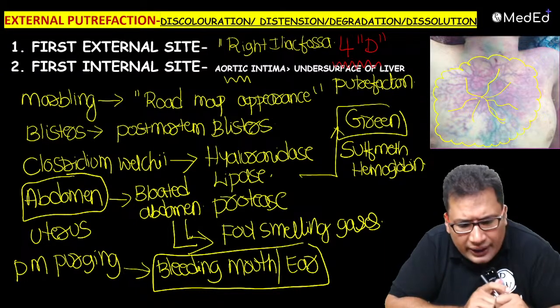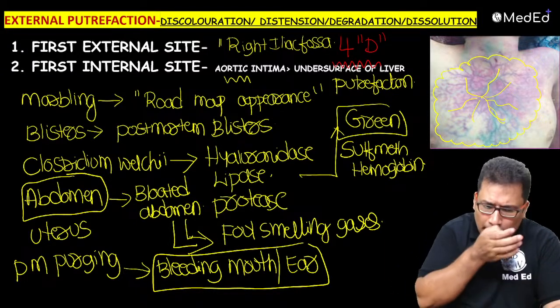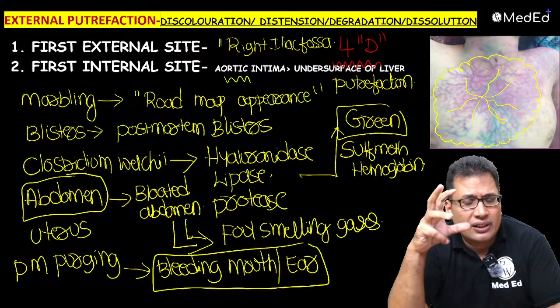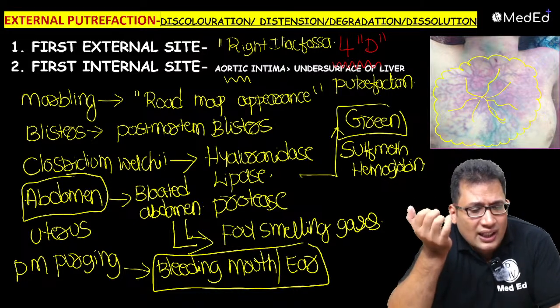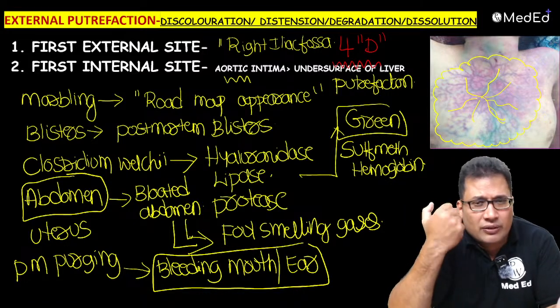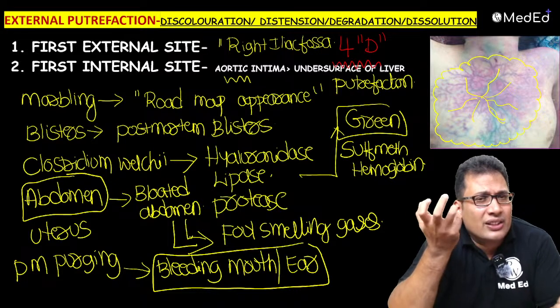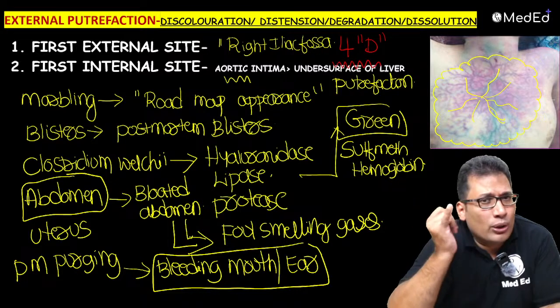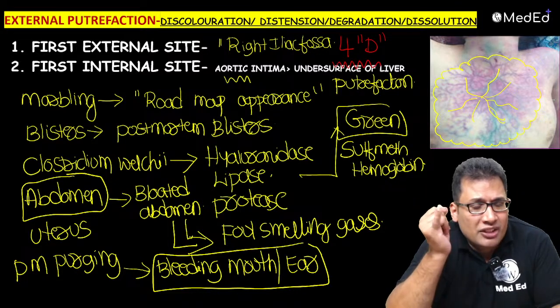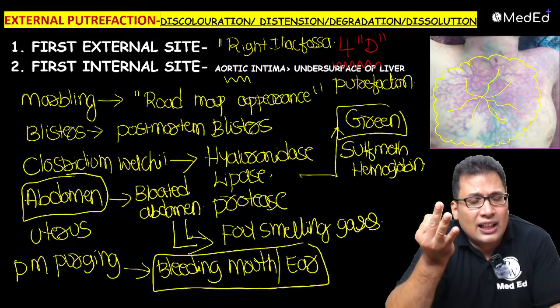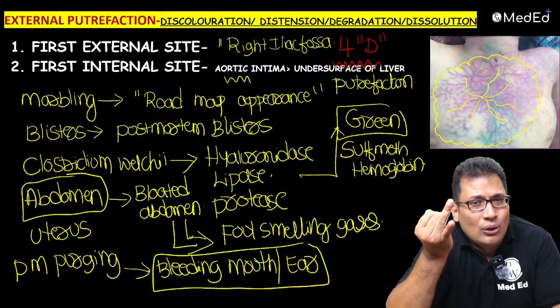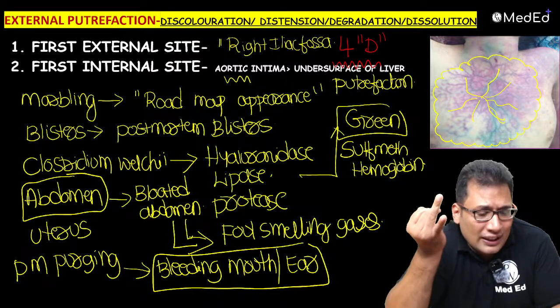So there are many findings you need to write like this. The first external site is the right iliac fossa. The first internal site is the aortic intima or the endosurface of liver. What are the important changes in external putrefaction? The first important finding is marbling, which is the roadmap appearance. Second, there can be post-mortem blisters, all because of Clostridium welchii and powerful enzymes.